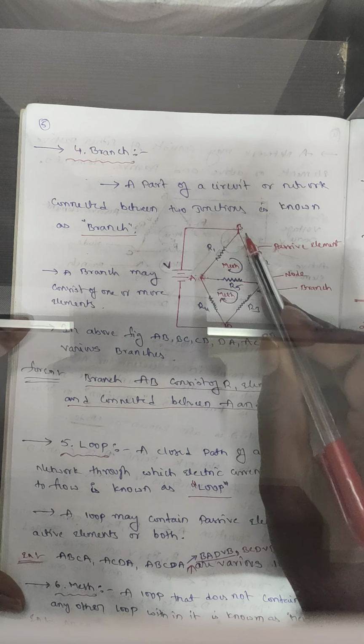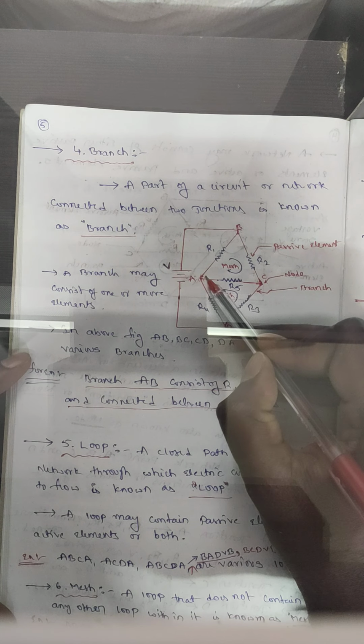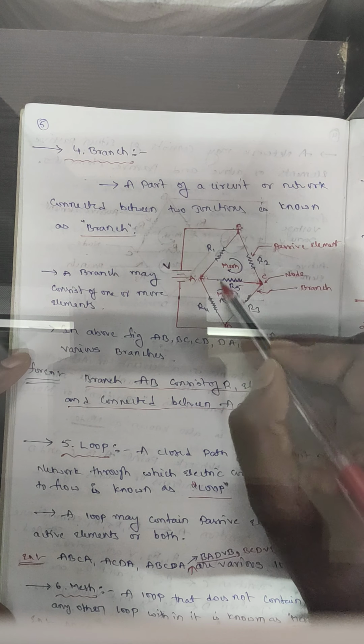And B, A, D, V, B. Here also it is a mesh. But A, B, C, D, A is not a mesh. It is a loop, it is not a mesh. Why? Because again one more loop is there inside. So A, B, C, D, A is not a mesh. One more element is there in between.